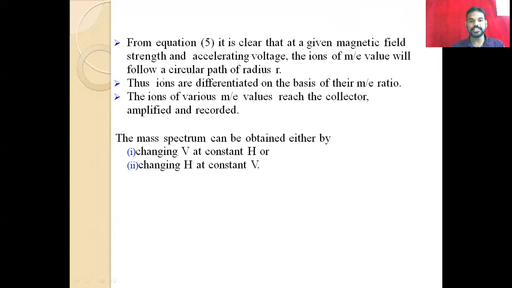The mass spectrum can be obtained either by changing V at constant h, or changing h at constant V. That means there are mainly two conditions: at a constant h we alter the electric potential V, or we change the magnetic field while the electric potential is constant.